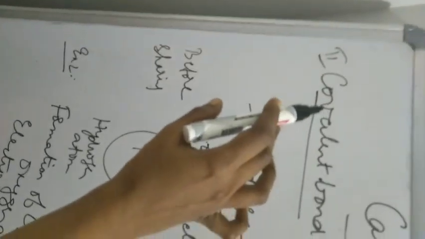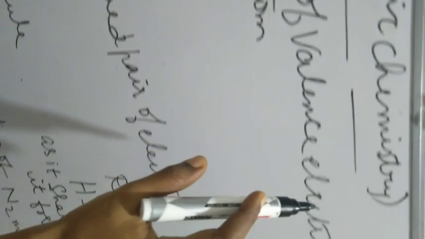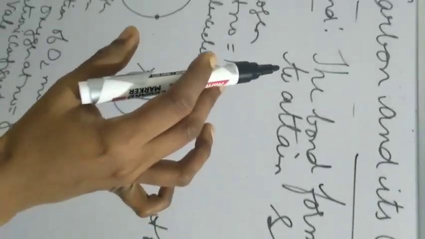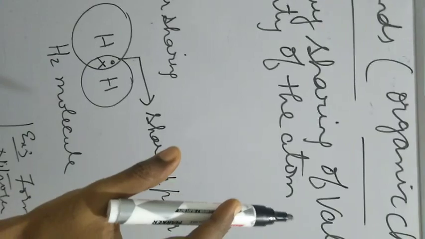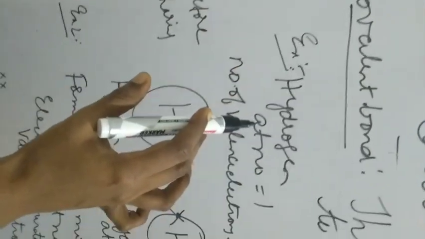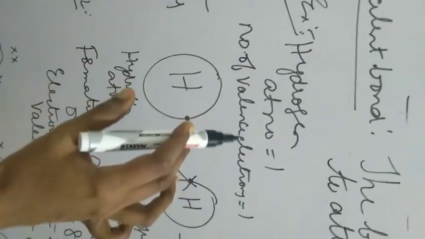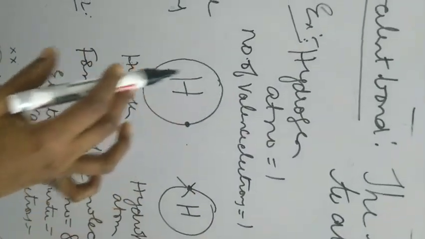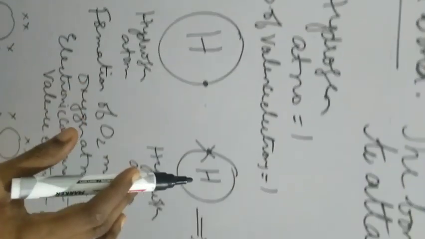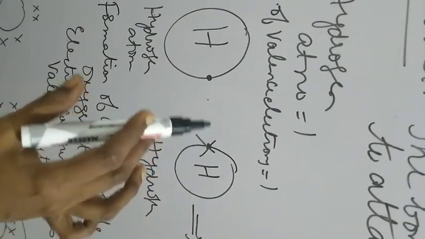Let's see what is meant by covalent bond. The bond formed by the sharing of valence electrons, that means the outermost shell electrons, to attain stability of the atom, you call it a covalent bond. Example, you take the hydrogen atom whose atomic number is 1. The number of valence electrons is 1. So I have taken 2 hydrogen atoms. The first one has only 1 valence electron. The second one also has only 1 valence electron.